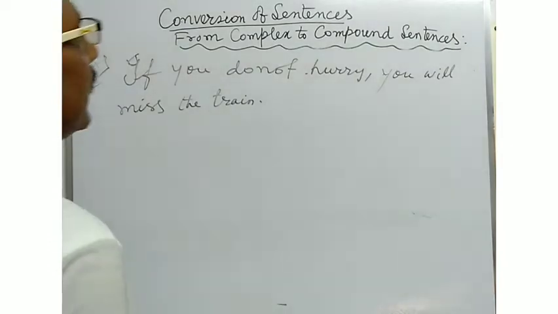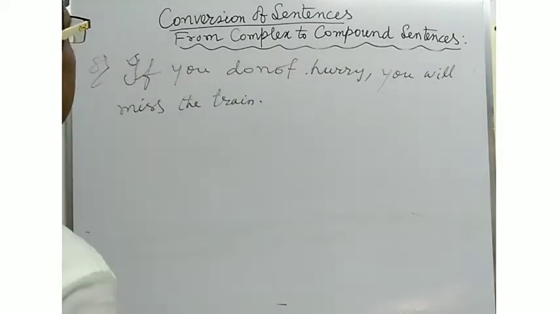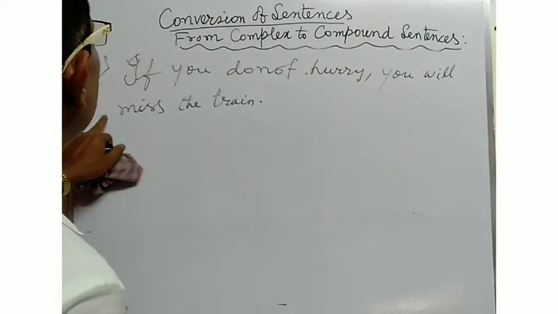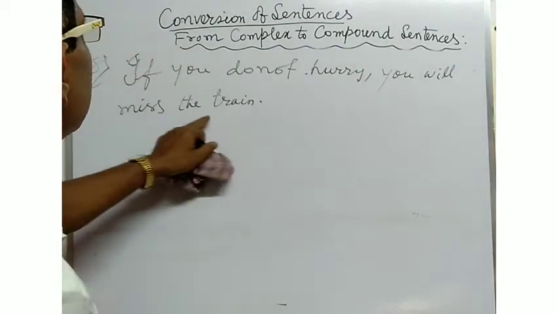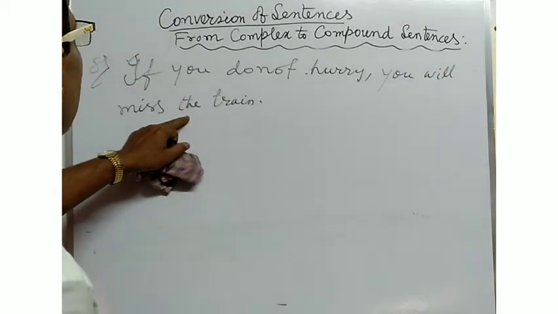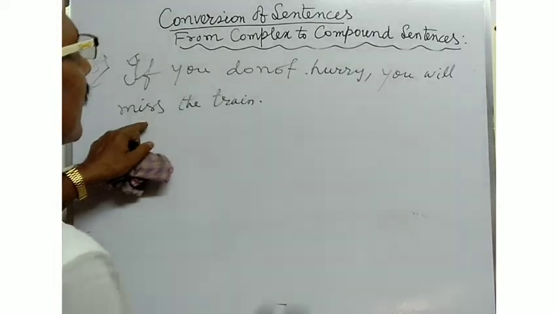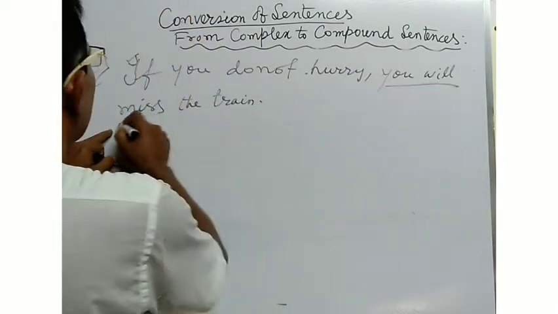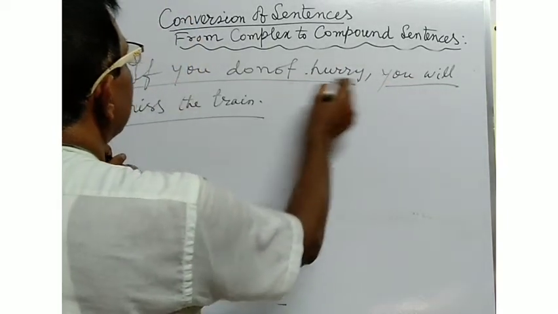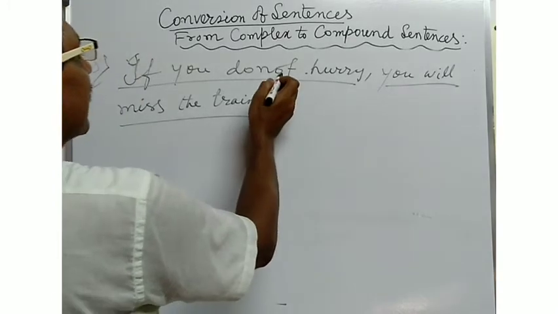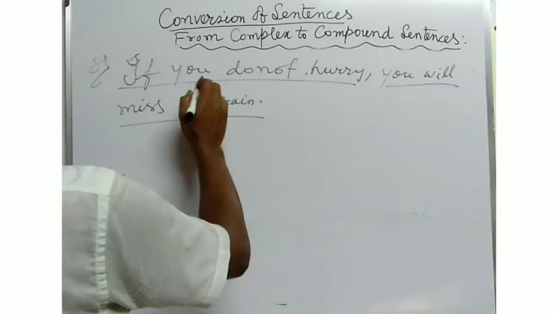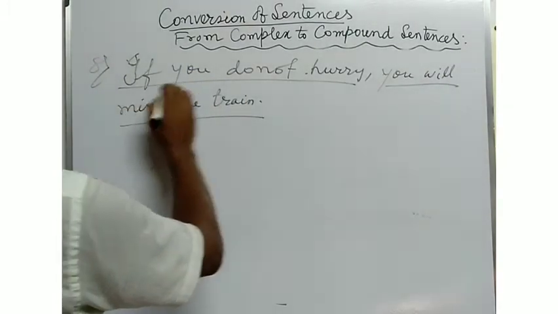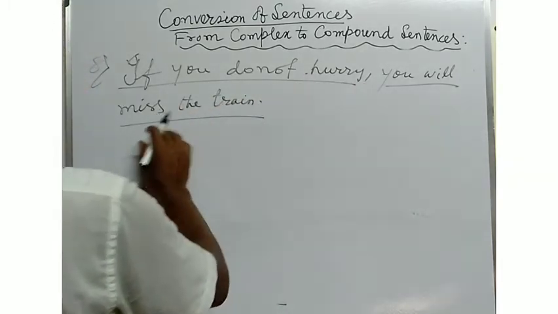If you do not hurry, you will miss the train. Here this is a complex sentence containing one principal clause with one subordinating clause. If you do not hurry, here it indicates the condition in adverb clause.